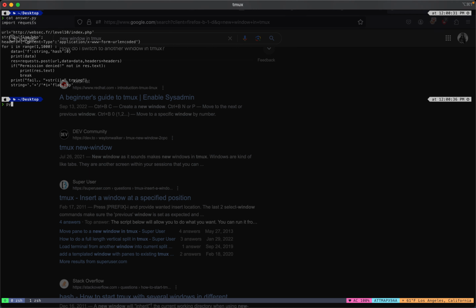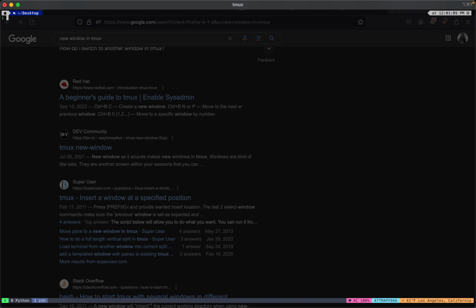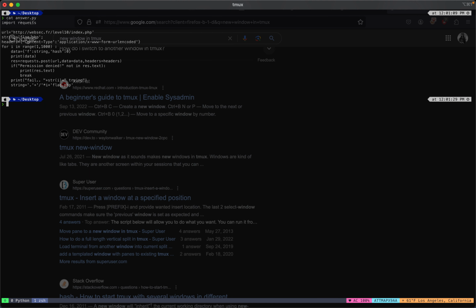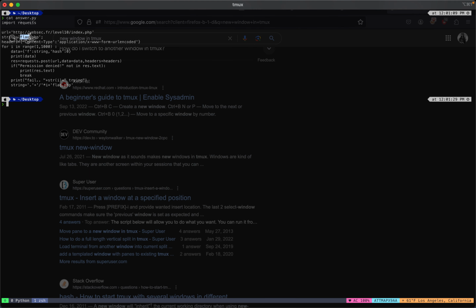So what I'm going to do is just run my Python code and then explain what's happening. python3 answer.py. If we cat answer.py, we see that we have the URL, which is the level 10 challenge, and then we have the string, which is flag.php, and the content type is just whatever is right here.